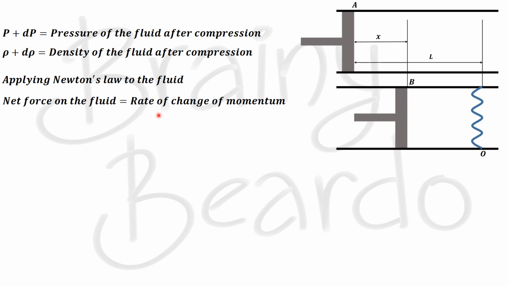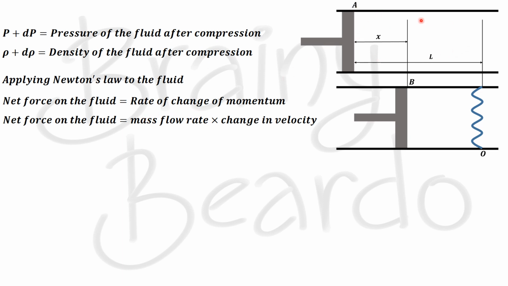The rate of change of momentum is mass flow rate into the change in velocity, and the mass is that between position A and position O. So we can write the net force on the fluid is equal to the mass between point A and point O divided by time, into the change in velocity, that is V minus 0. Let us call this equation number 3.